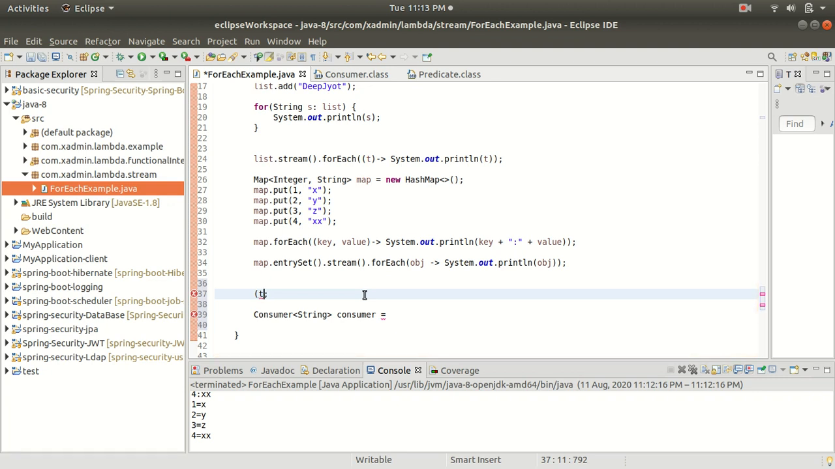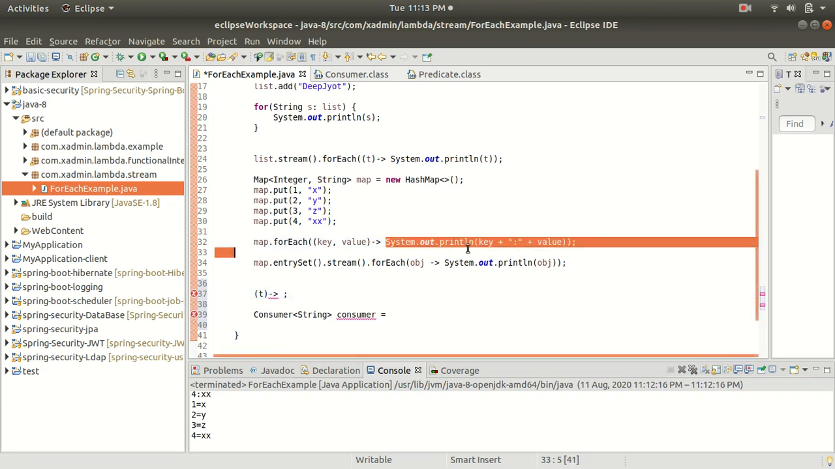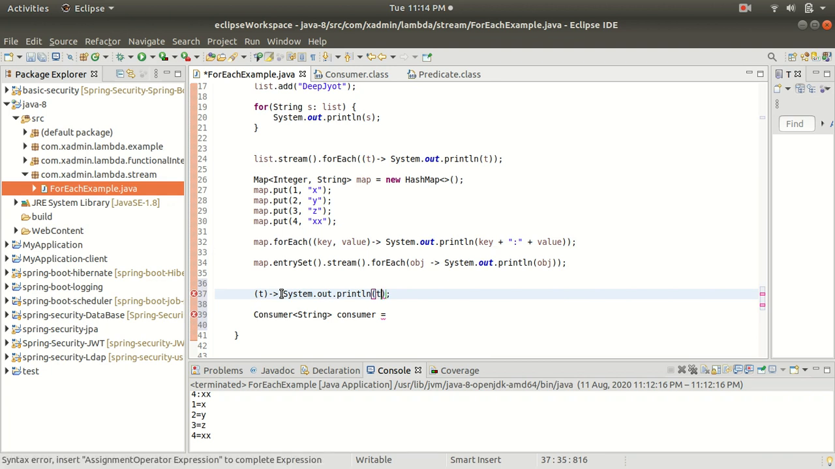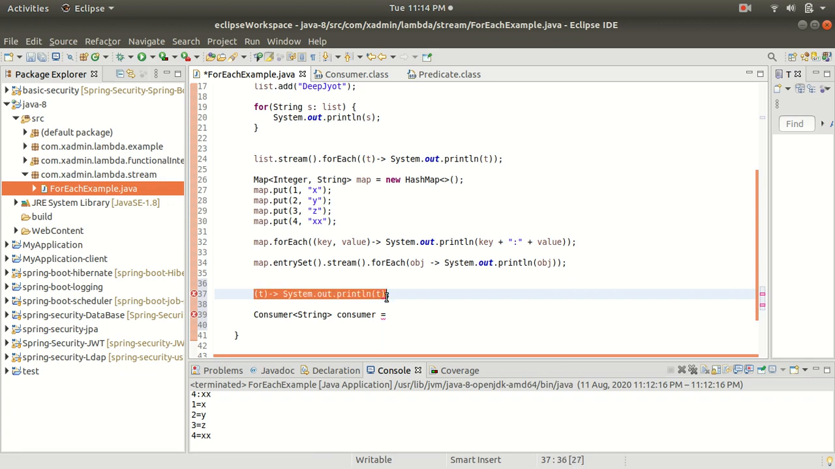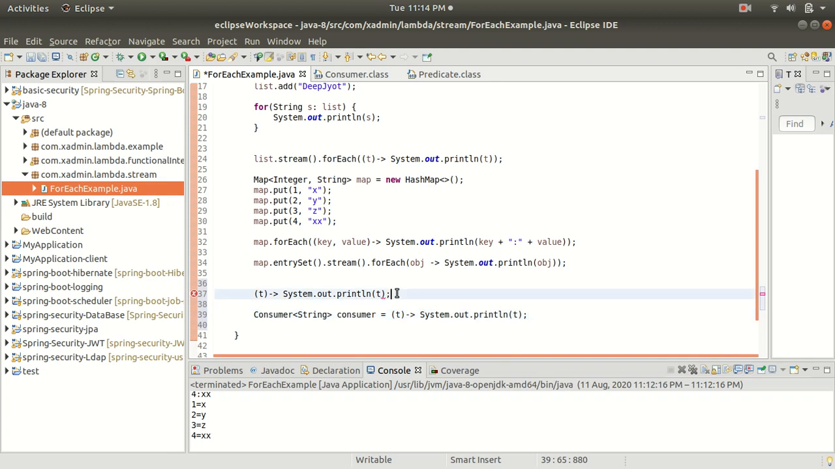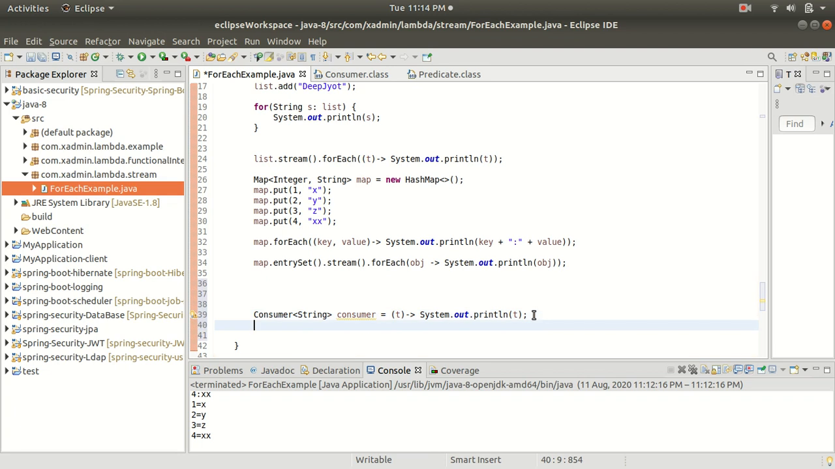This is the parameter, and now we need to add the body. Here I am using just a single statement, so we don't require the curly braces. Let's put T. So this is the lambda expression of the accept method of the Consumer. Here we can write this directly, and I have shown you how to convert it to a lambda expression.